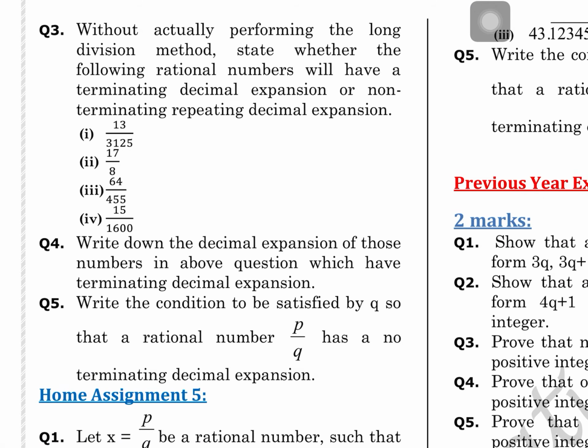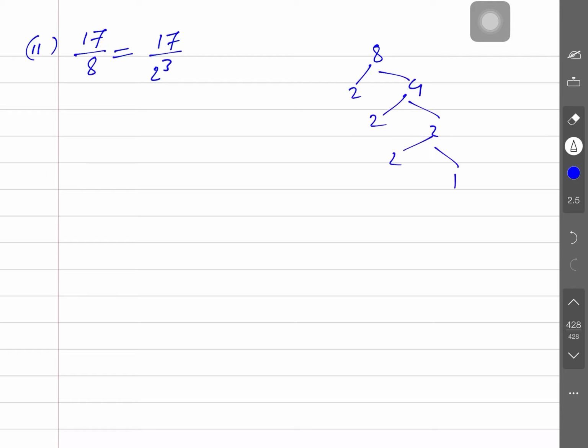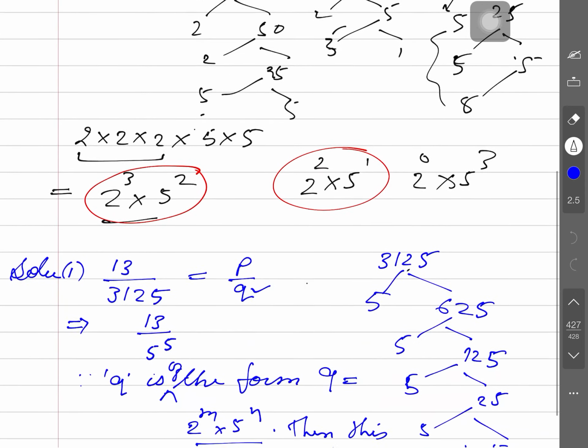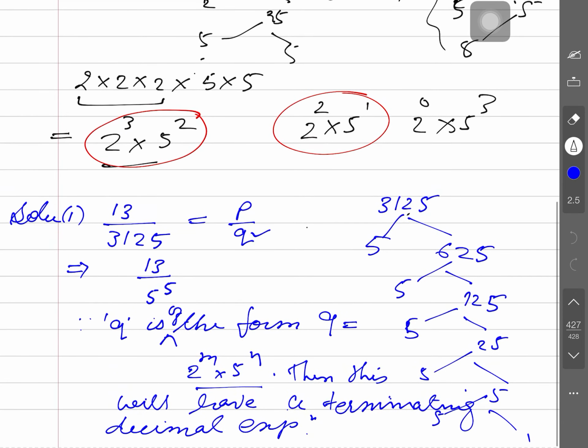17 by 8. Obviously you can write here 17 by 8, and 8 means 2 to the power 3. The factorization is rough work. It is not necessary for you to write it. Clear? So what shall we do? Again you will copy and paste the same lines here.